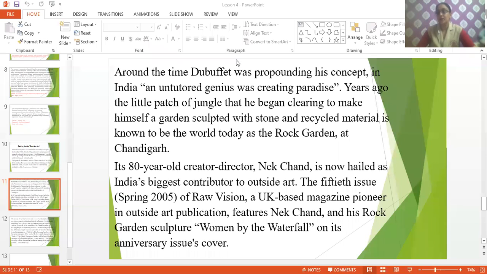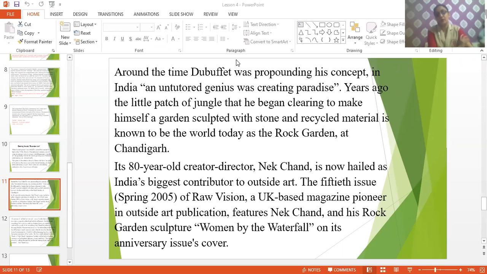So in the fifth issue of this UK-based magazine Raw Vision, it published the work of Nek Chand from India, even though the magazine belongs to the UK. One of the sculptures, the Woman by the Waterfall, was published on the front page of the anniversary publication.